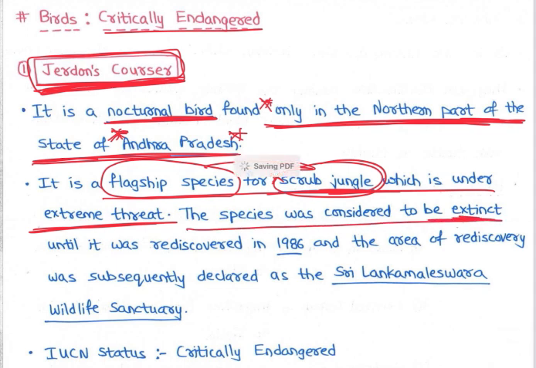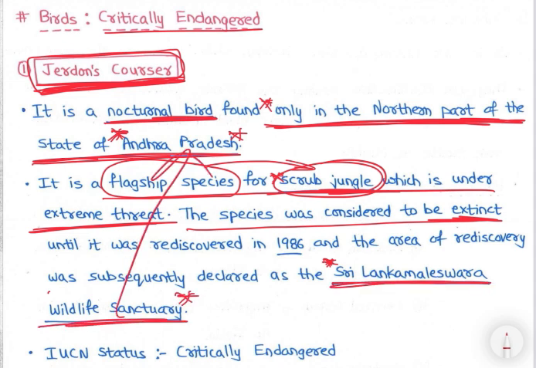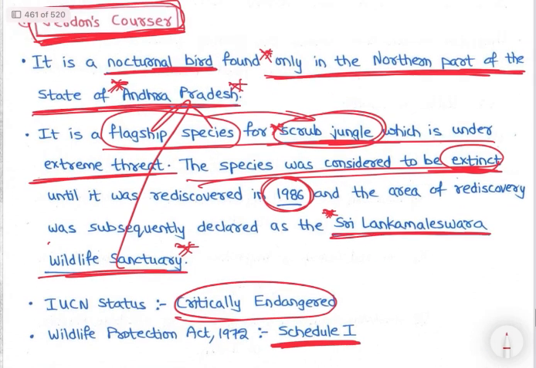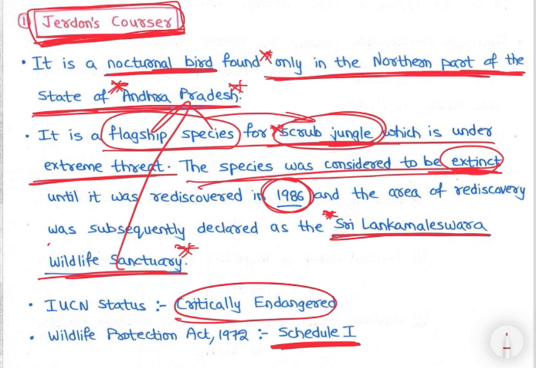The species was considered to be extinct until it was rediscovered in 1986, and the area of rediscovery was subsequently declared as Sri Lankamaleswara Wildlife Sanctuary of Andhra Pradesh. It was thought extinct, but since it was found, it is categorised as critically endangered. Schedule 1 of the Wildlife Protection Act. It is also covered in the Species Recovery Programme, where 22 species are covered, and we will be discussing that also, right? So it is a critically endangered bird, Jerdon's courser in Andhra Pradesh.